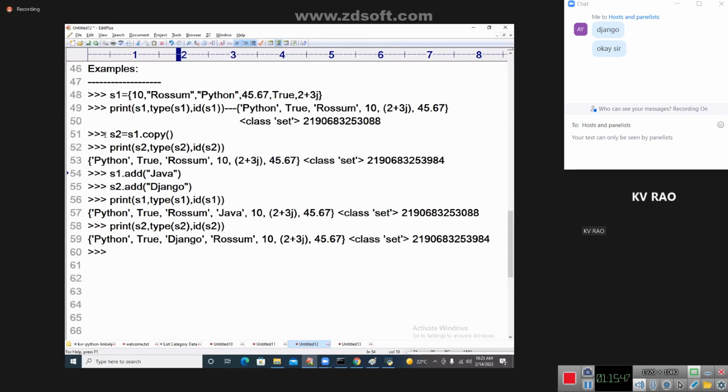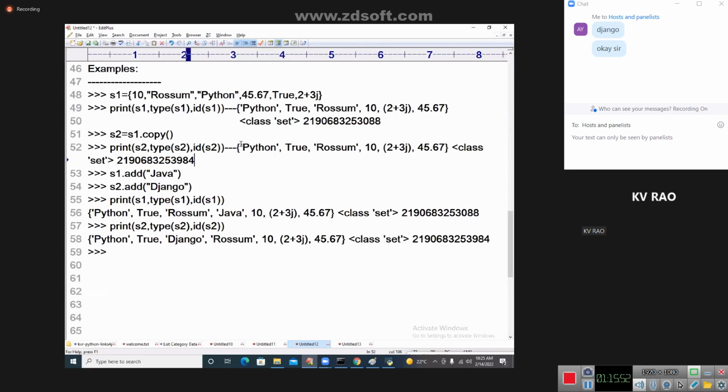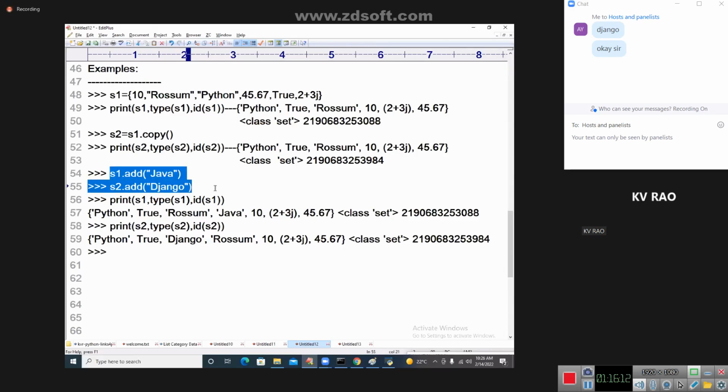Now, are you understanding, Sunil Shahu? These values, are you understanding, ma? Sunil, did you understand, student? Okay, let us start. Once different addresses are there, I am adding the data to S1 and to S2. Are they reflecting to each other? Are they modifying each other? Sunil, answer, ma. No.